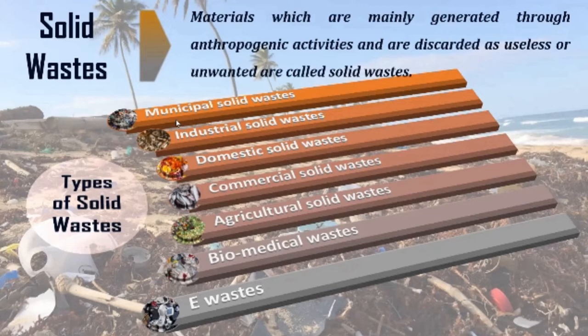Different types of solid waste are present here. Now, what are the types of solid waste? Basically, solid waste is of multiple types, starting from municipal solid waste. Now, what is municipal solid waste? Municipal solid waste is something that is taken by the municipality. Whatever waste will be taken care of by the municipality, that particular waste is called municipal solid waste, right?